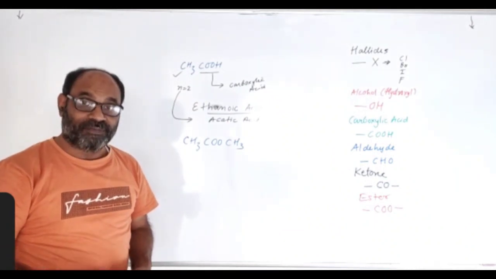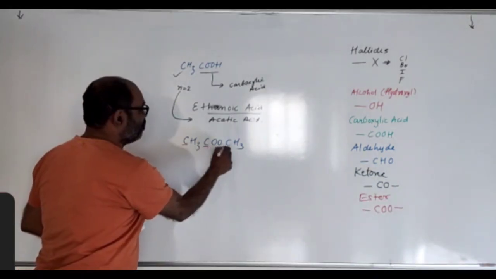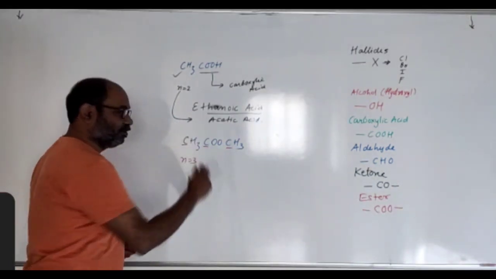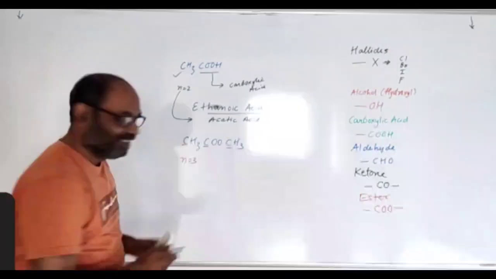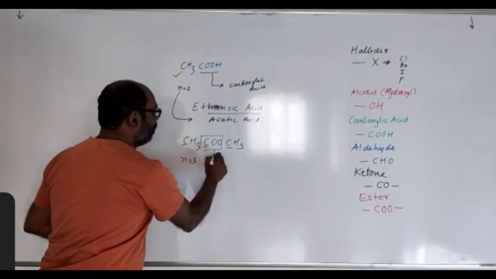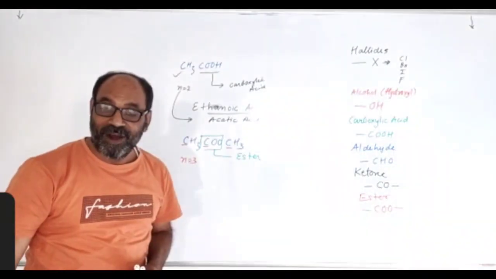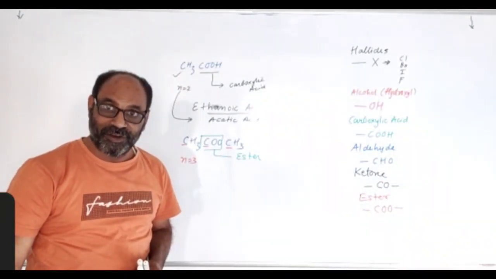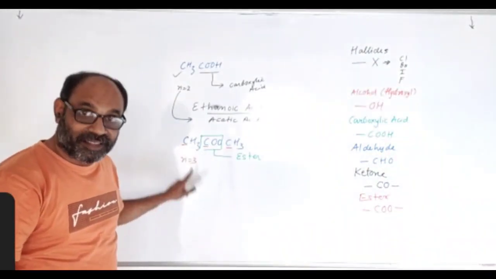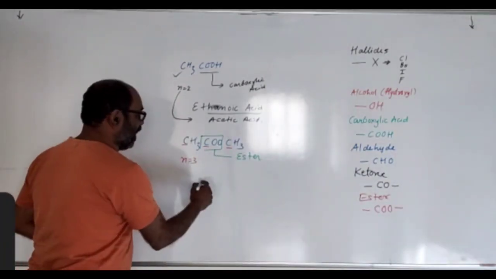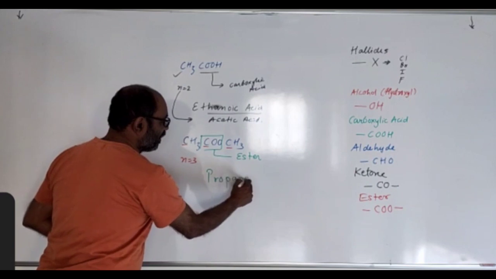What is the number of carbon atoms here? 1, 2, 3. So N equal to 3. And which functional group is present here? COO. That means it is ester group. So this compound contains ester group and the number of carbon atom is 3. The basic alkane with N equal to 3, that is called propane. Correct?